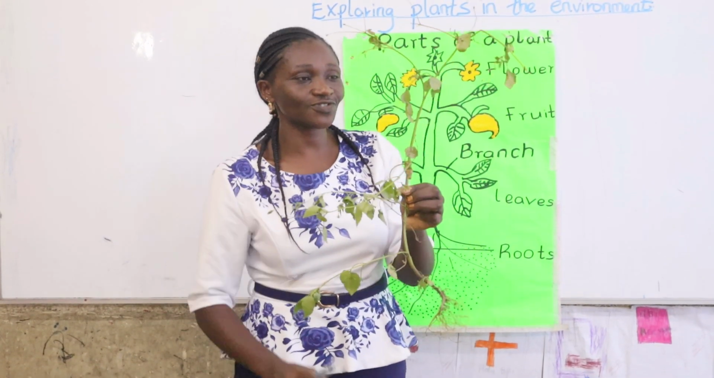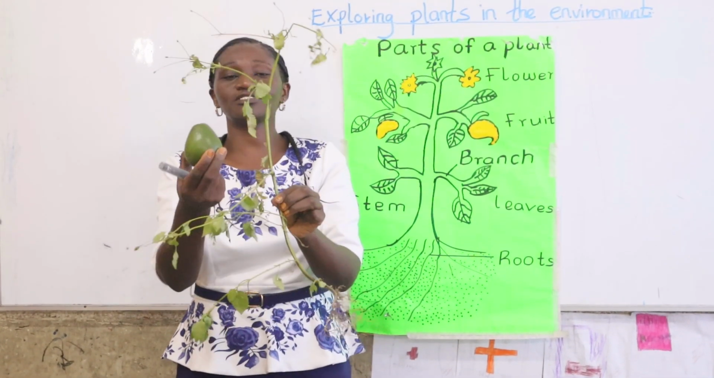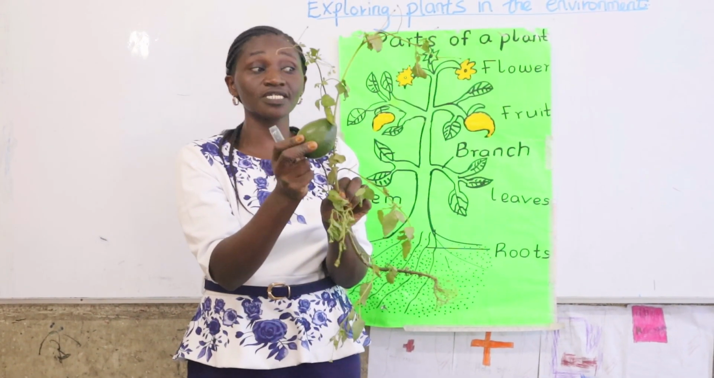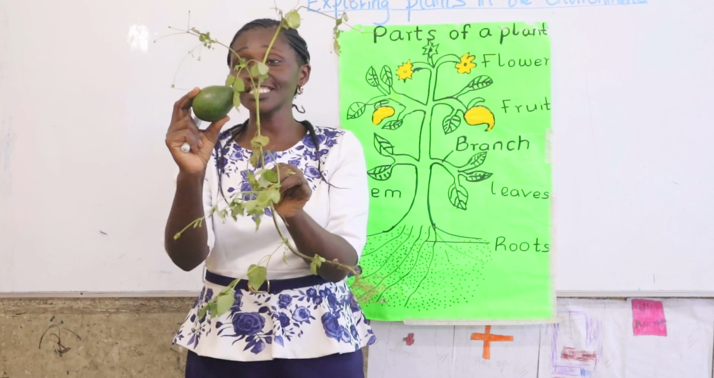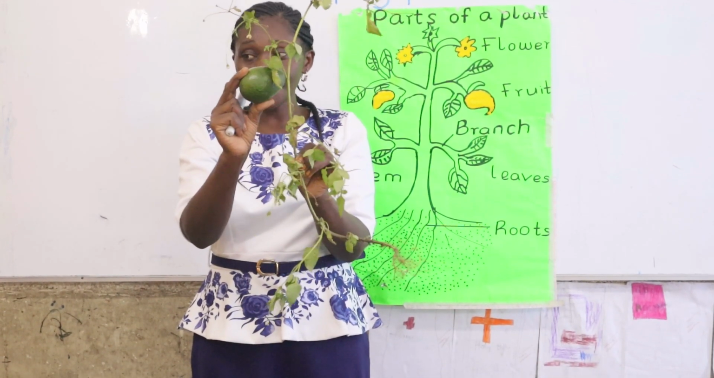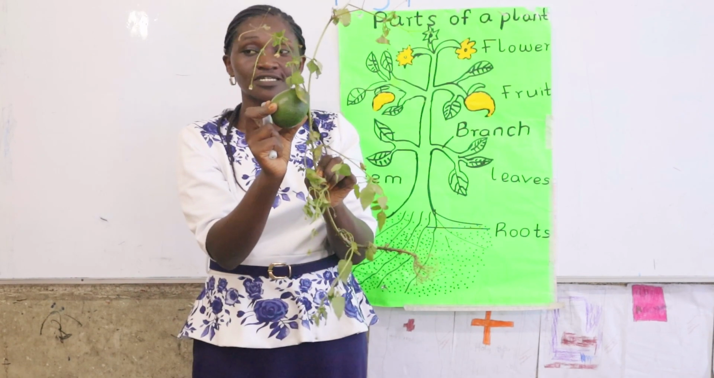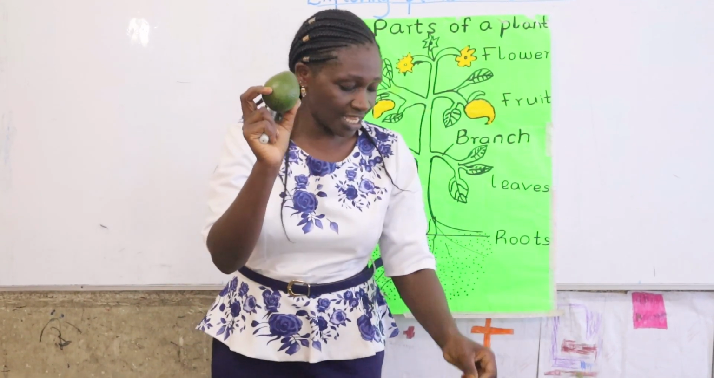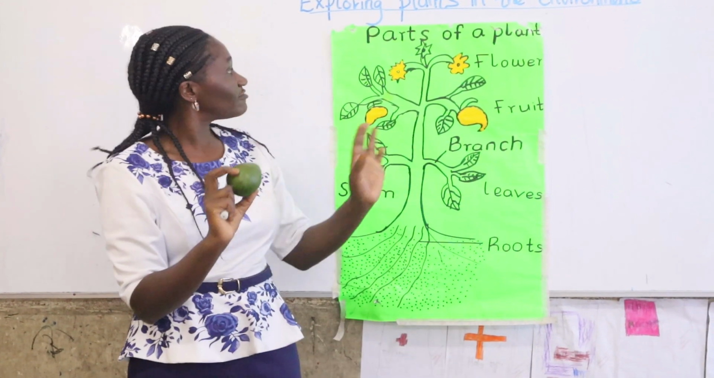Then we have this one. Our plant doesn't have it, but we can put it this way. It usually hangs this way, and we eat some of them. What do we call this part, this one which hangs this way? It is called a fruit. Say fruit. And what kind of fruit is this one? It is an avocado.